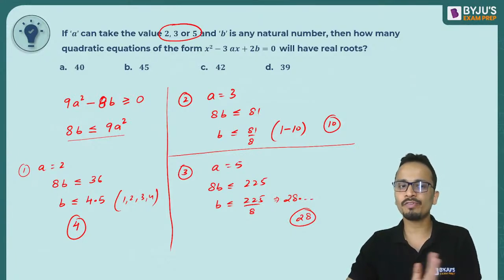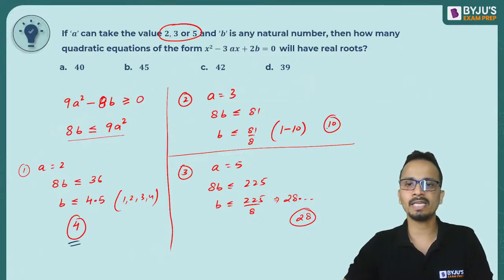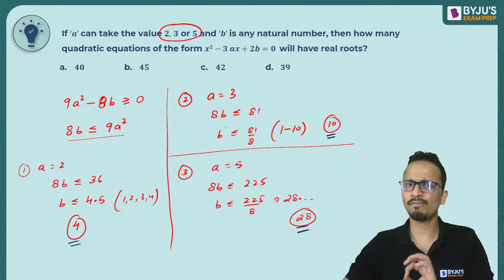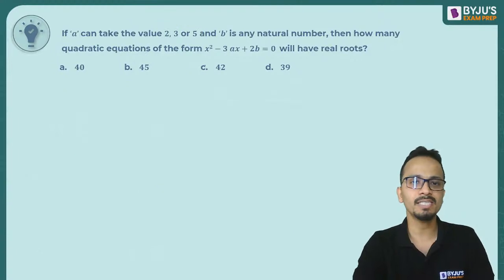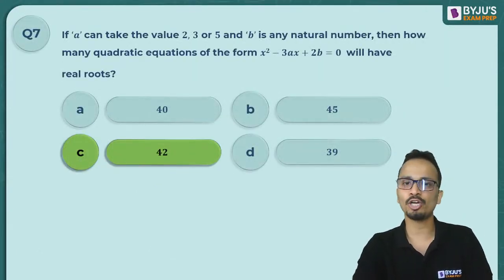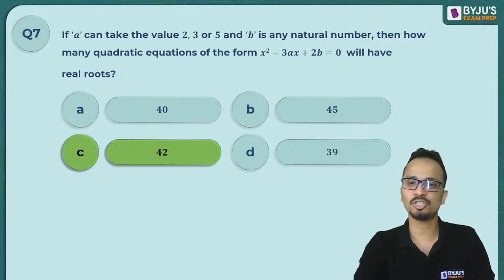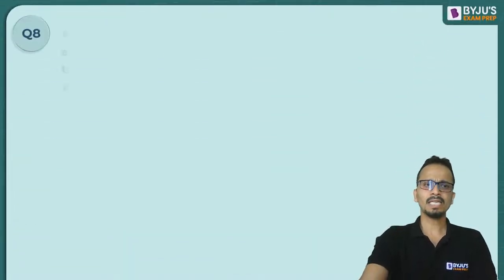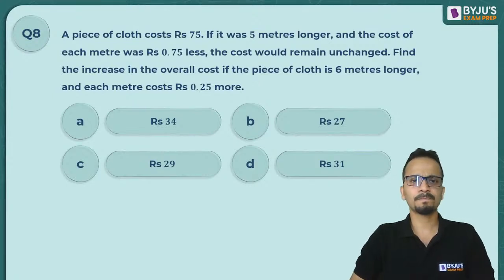So the total number of sets for the values of A and B will be: in the first case there were 4, in the second case there were 10. So 4 and 10, 14. 14 and 28 is 42. So the correct answer for this question should be option C, that is 42. All right. So option C, 42 is the correct answer. And just understand the way we are solving these questions. Now moving ahead, next question, question number 8.